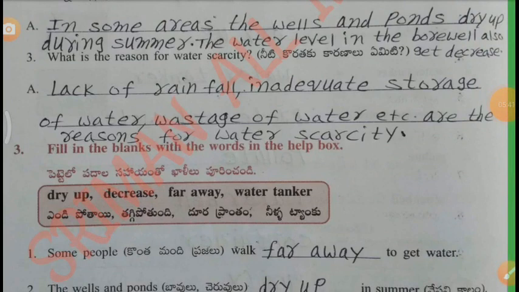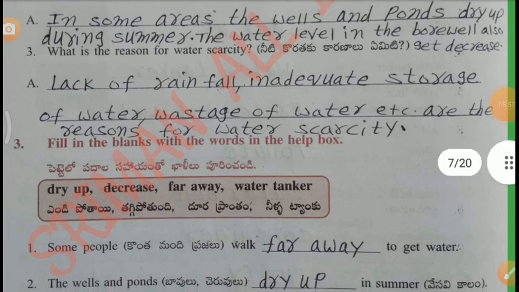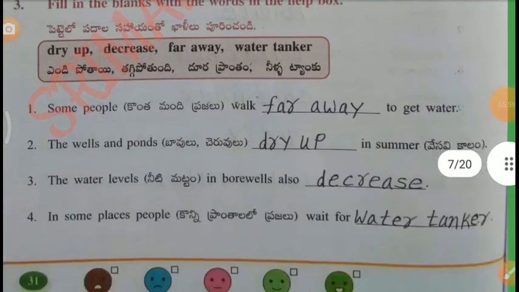What is the reason for water scarcity? Lack of rainfall, inadequate storage of water, wastage of water, etc. are the reasons for water scarcity. Third one, fill in the blanks with the words in the help box. Dry up, decrease, far away, water tanker.